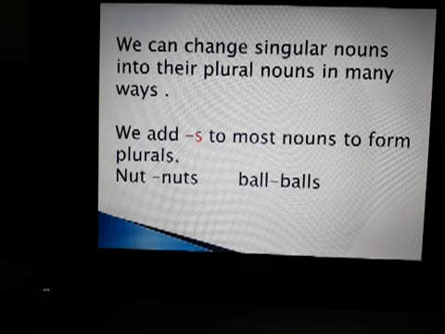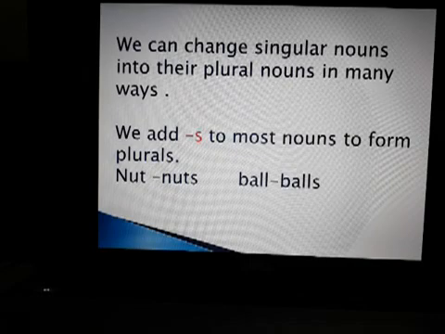We can change singular nouns into their plural nouns in so many ways. It means when we want to change a noun from singular to plural, there are so many ways we can change them. Generally, we add s to most of the nouns to form plural nouns. For example, nut, nuts, ball, balls.